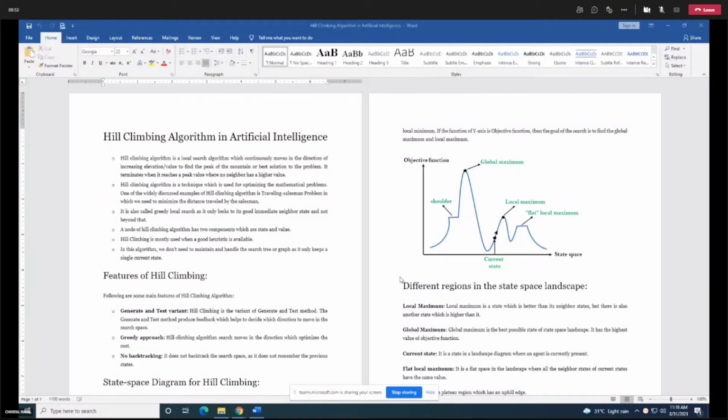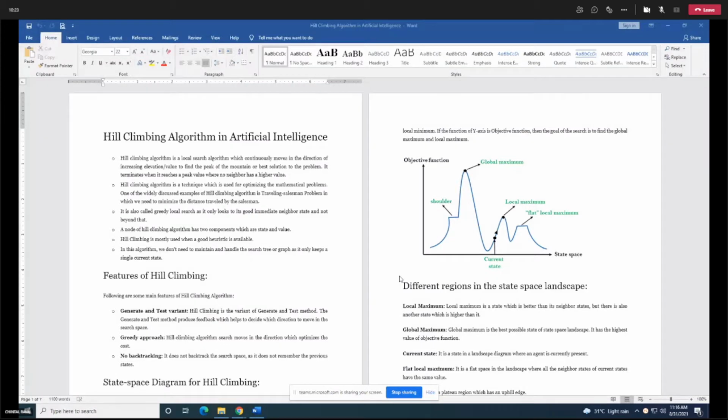It is a local search algorithm. It is greedy in nature. Greedy in nature, this statement is generalized for now. Later on, I will tell you which variant is greedy, which is not greedy. Okay. So this algorithm is going to select a move which is having a better, increasing value than my current state.